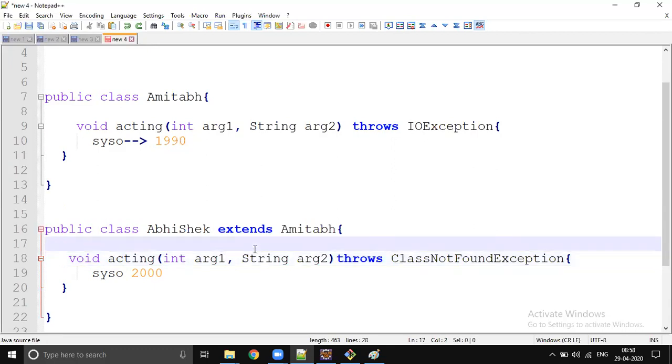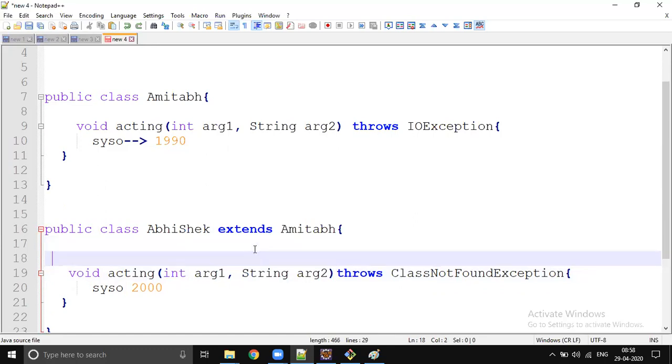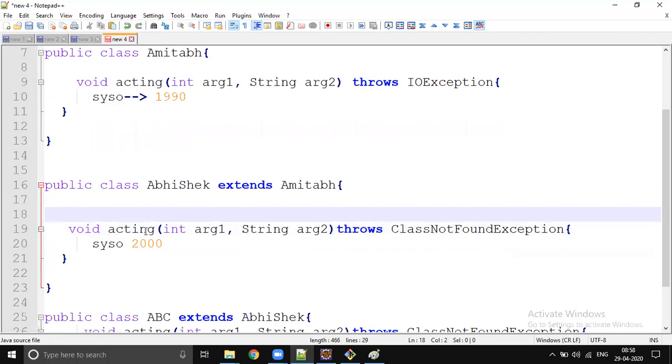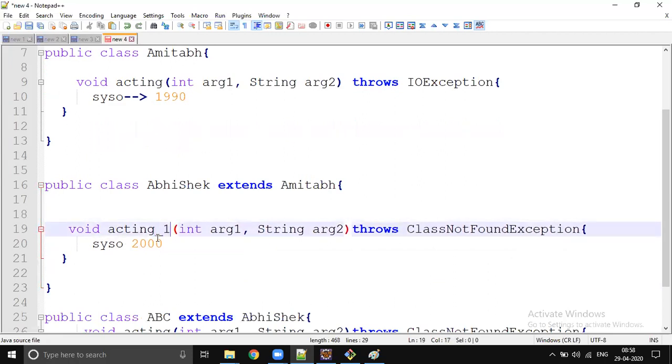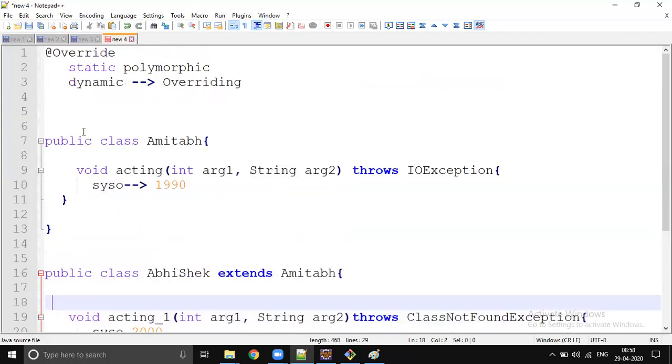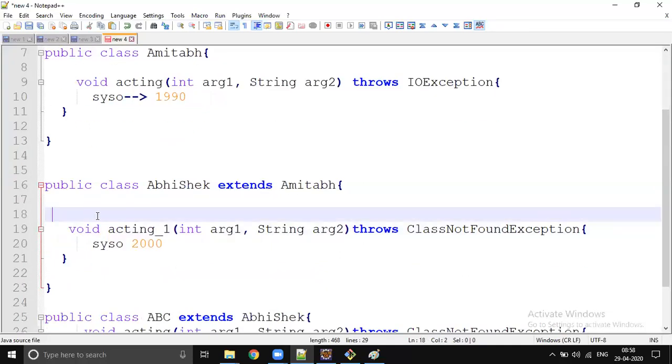So from JDK 1.5 onwards, you don't need to remember all these rules. You can just ignore them, even if you add an underscore or a one, whatever it is. Our final intention is overriding the parent class method. So then mark this method with the @Override annotation. Then the compiler will take care of all these rules and regulations.